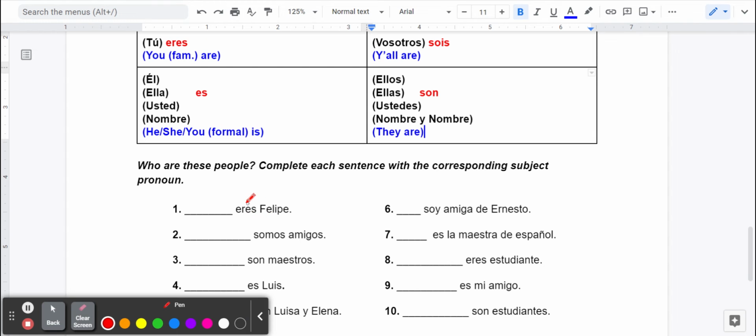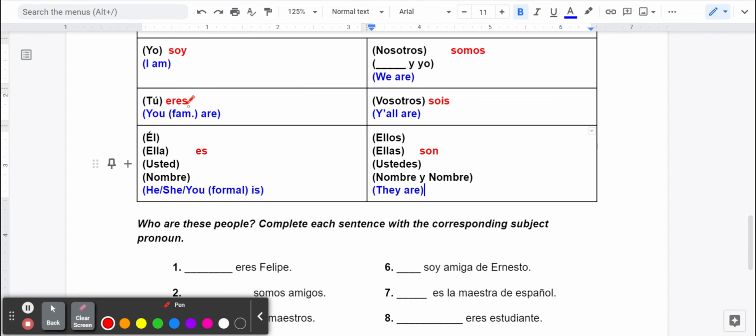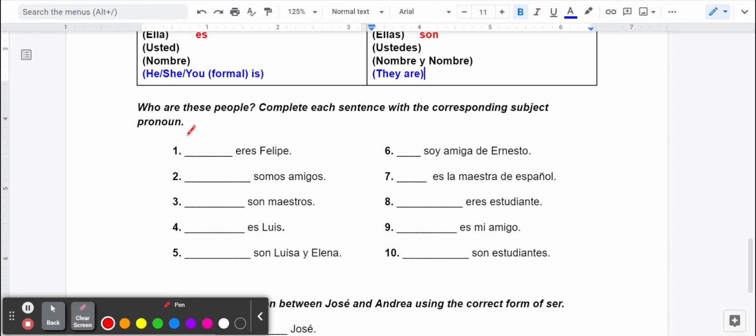So here you saw the word eres. Eres matches up with tú. So you should have written tú, T-U with an accent, in the box or on the line. Yeah, I'm writing with the pen with a mouse, so you're going to deal with my terrible handwriting.